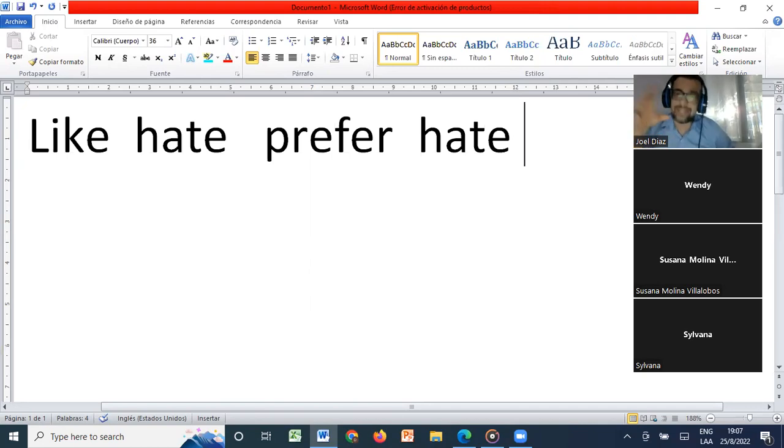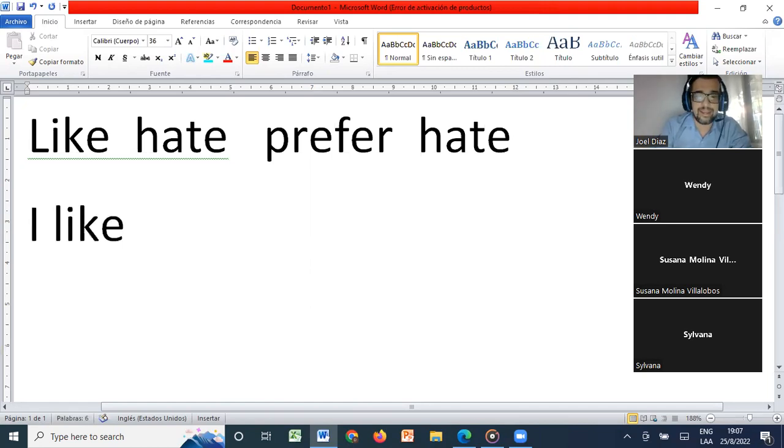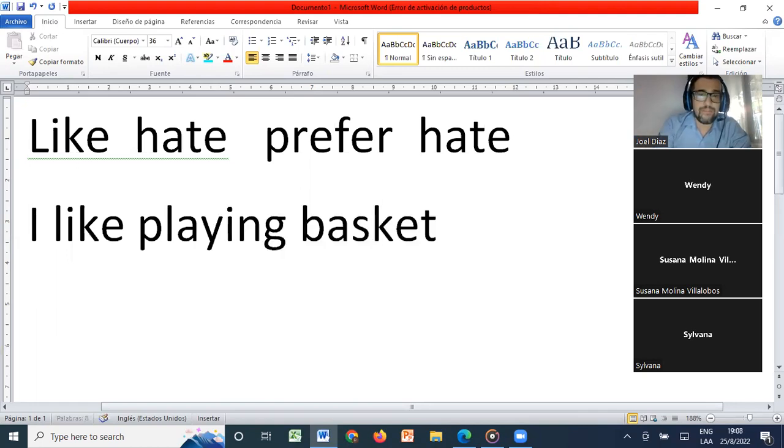This rule that I'm going to tell is for all these four verbs. If I'm going to be using a gerund, for example, if I say I like playing basketball, then using a gerund with like and the others is for talking in general.